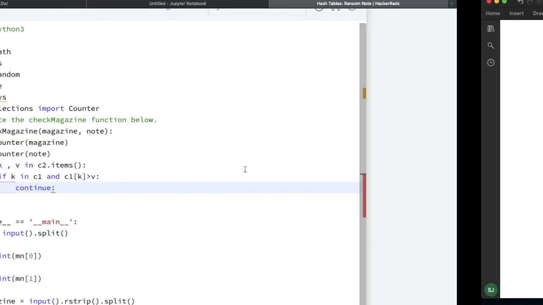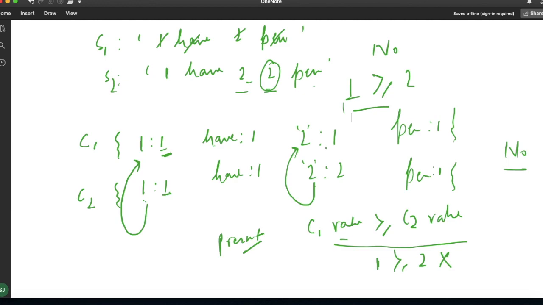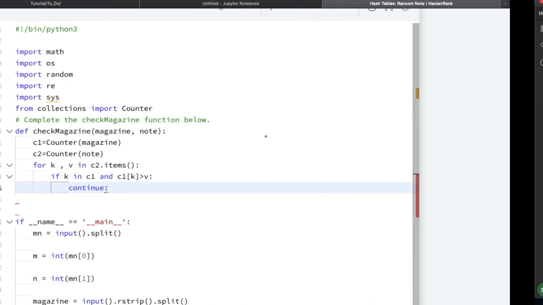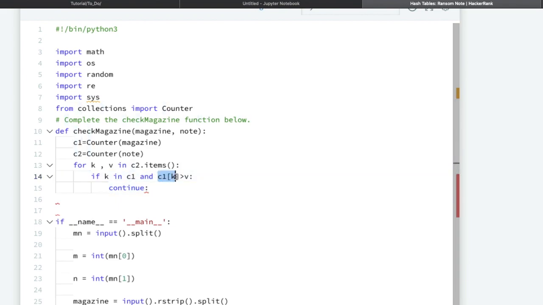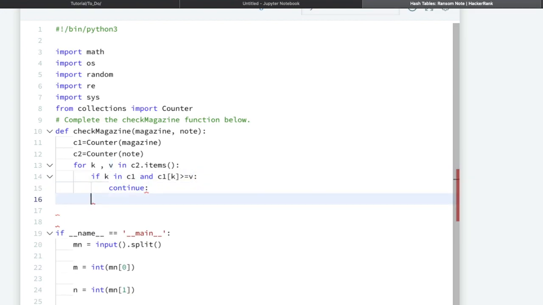Continue. Now for these two, the key is present, but here the value is 1. This value is 1 and the v value is how much? 2. So is 1 greater than or equal to 2? No, this is false. It will simply break. Else we will break.